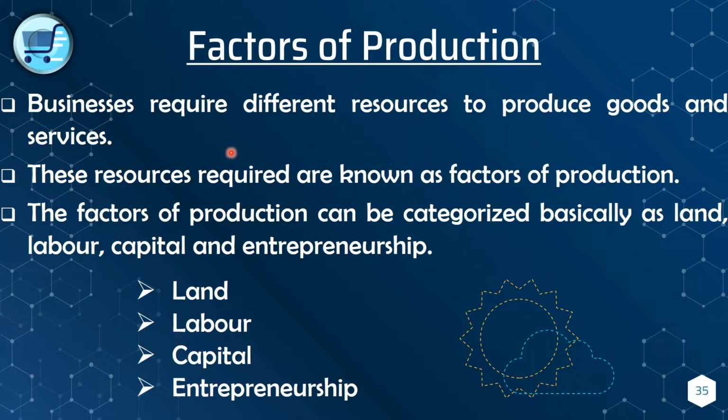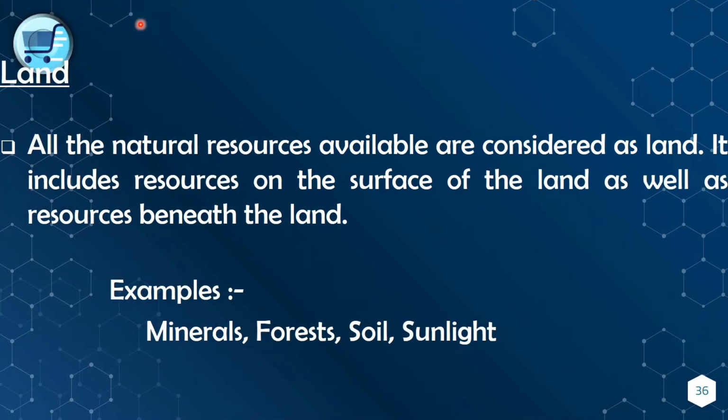So if we need water, if we need electricity, if we need capital, that means if we need a machine, if we need labor, those are all considered under the factors of production in commerce. The factors of production can be categorized basically as land, labor, capital, and entrepreneurship. This should be pronounced as entrepreneurship. These are the 4 factors of production we have to discuss under this lesson. So let's move on. First of all, we talk about land.